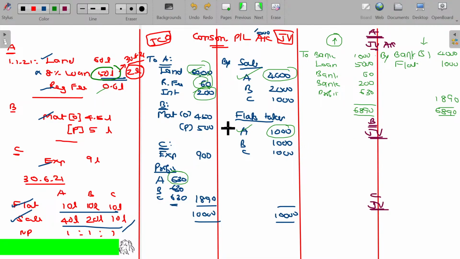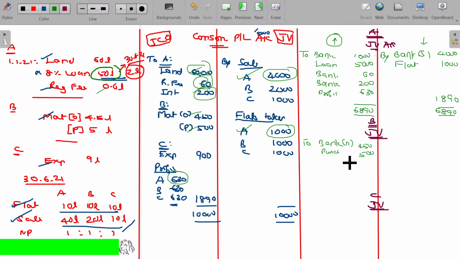Now come on. In case of B, what are the expenses he incurred? To bank, for what? Material. How much is that? 450. And from his own godown, the stock available in his godown is usually in purchases, can be subtracted. It's drawings transferred from the purchases to this one. The value being 500.